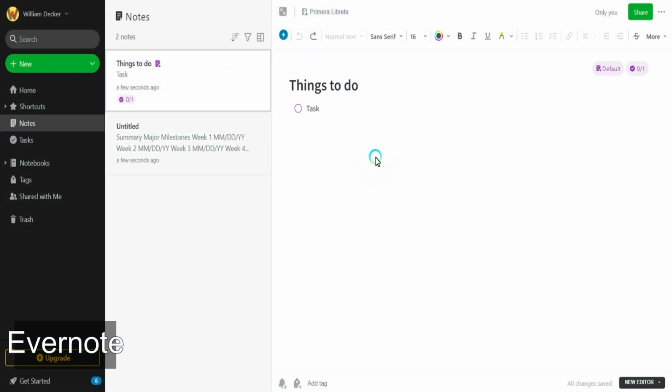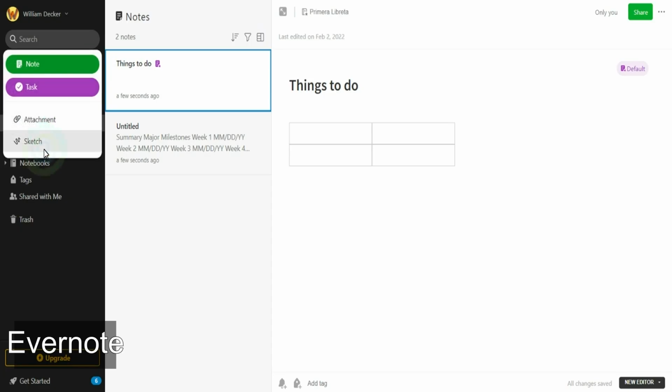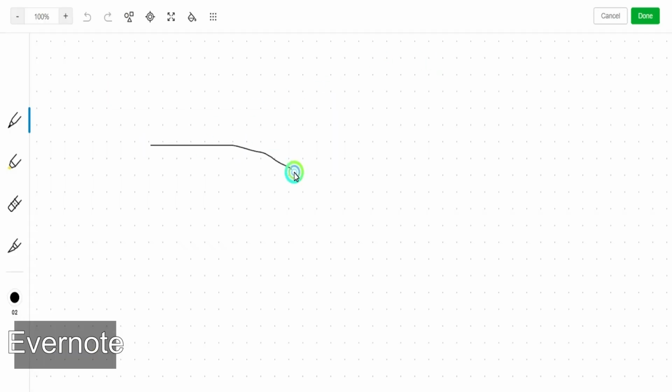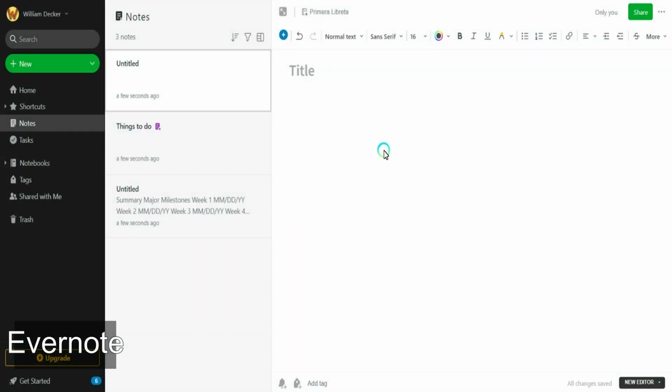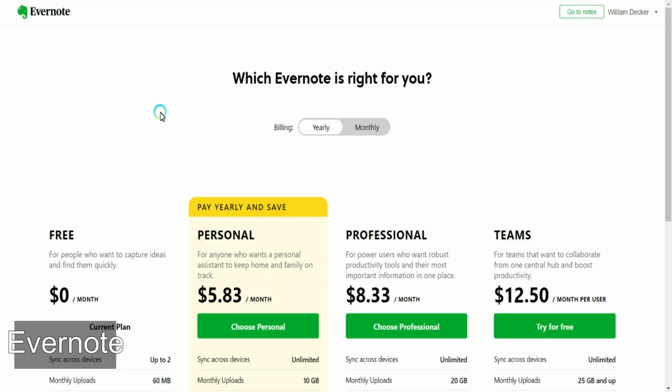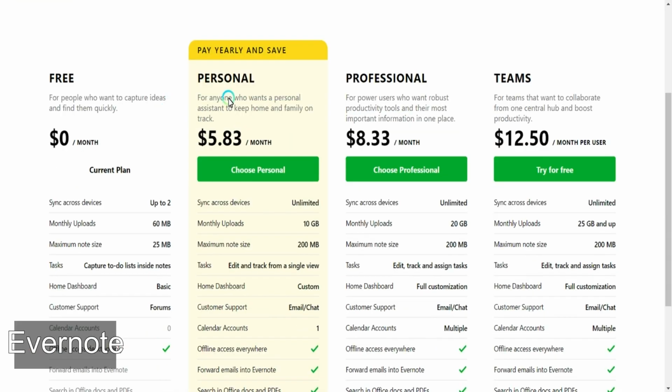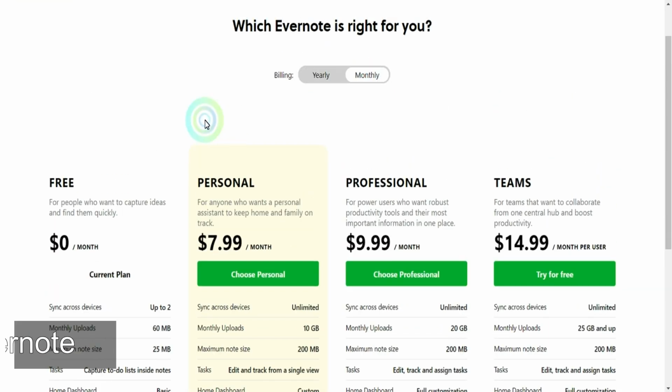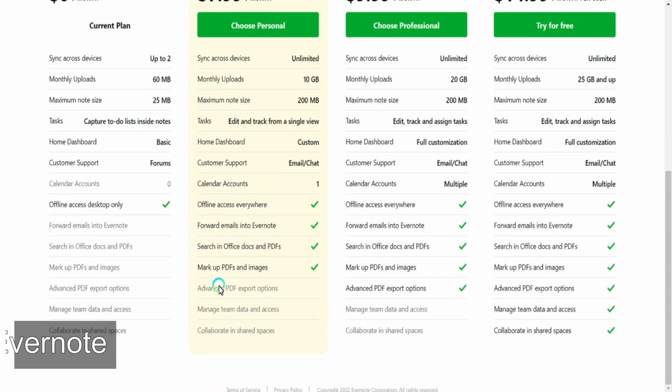It also offers the possibility to draw, and you can add the image inside the task or note. You can share these notes and do the regular operations you would expect. You can use the free plans with some limitations or upgrade later if you need to. Overall, Evernote is a good platform if you need to take notes only, and your focus is not managing tasks.